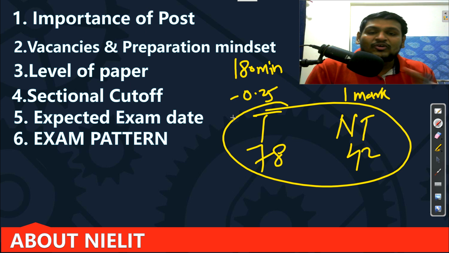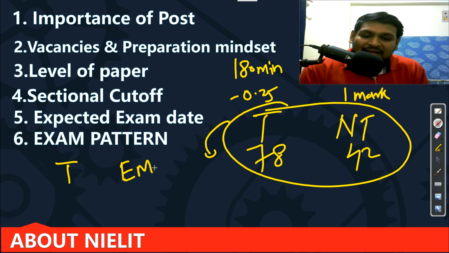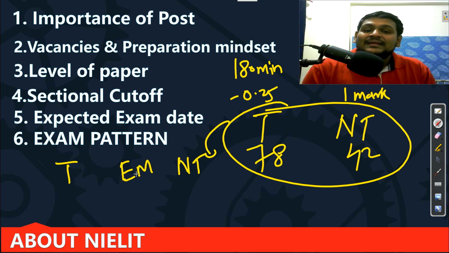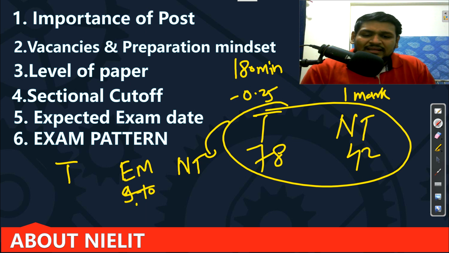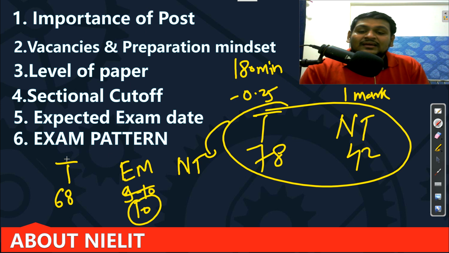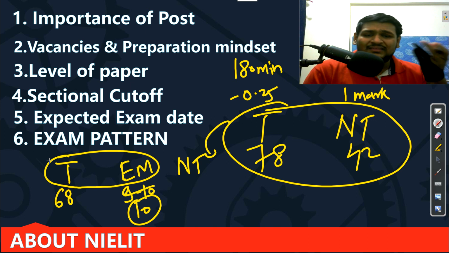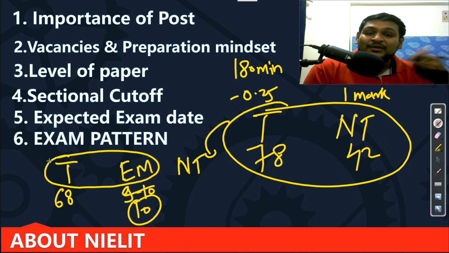Okay, now this is the exam pattern. For our convenience, for our preparation, let me divide these 2 sections into 3 sections: technical, then engineering mathematics, and then your non-technical portion. Because engineering mathematics has high weightage, that is 9 to 10 questions you will get. We will just take 10 questions from engineering mathematics out of 78. So technical has 68. Now you may think why I am dividing this: many candidates focus only on the technical portion and don't like to study engineering mathematics. That's why I am separating it, to make you understand that the weightage of engineering mathematics is high here.